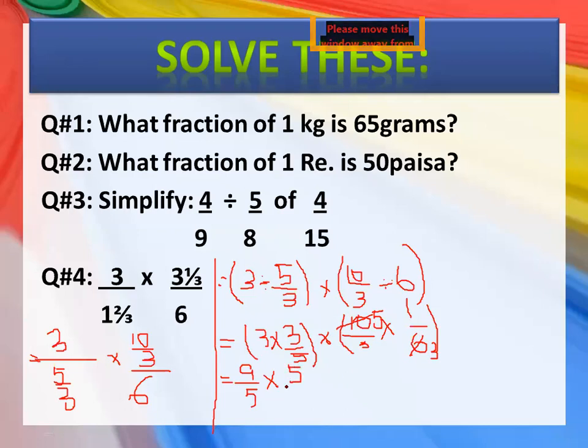Then divided by 3, so 3 multiplied by 3 will become 9. Now this can be reduced, 5 into 1 is 5, 9 into 1 is 9. So what will your answer be? Your answer will be 1. So this is the way to solve it.